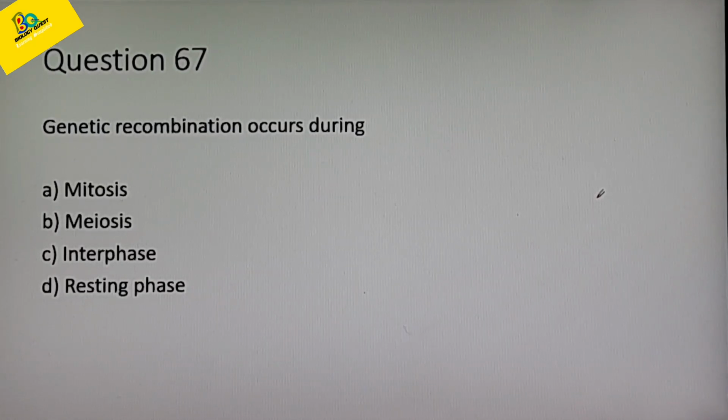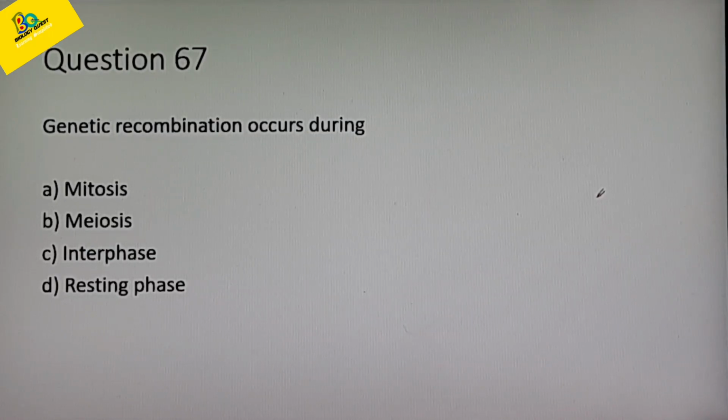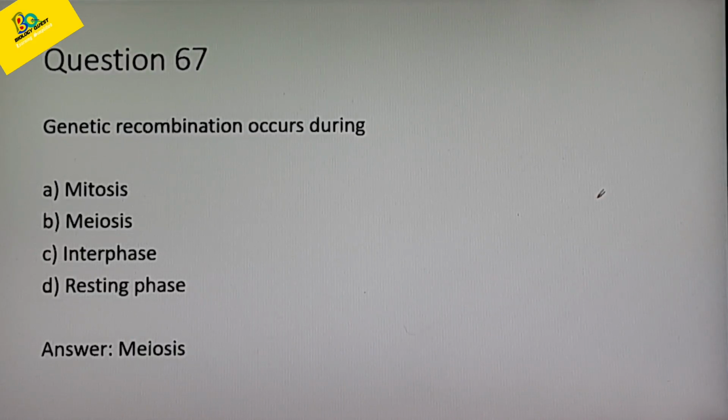Okay, so in which type of cell division does genetic recombination take place? The correct answer is option B, meiosis. During meiosis, genetic recombination takes place because of the crossing over that is taking place between the non-sister chromatids of the homologous chromosomes. So the correct answer is option B, meiosis.